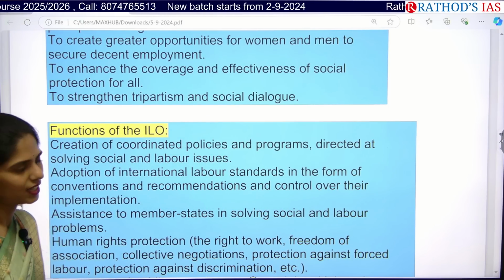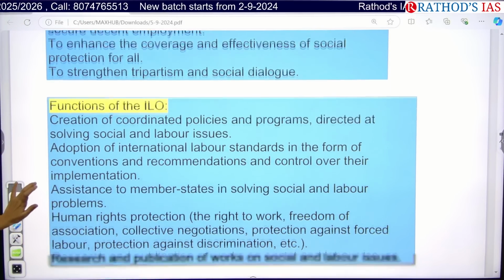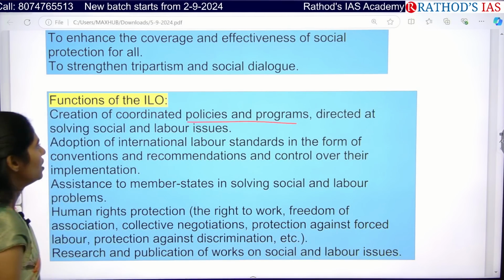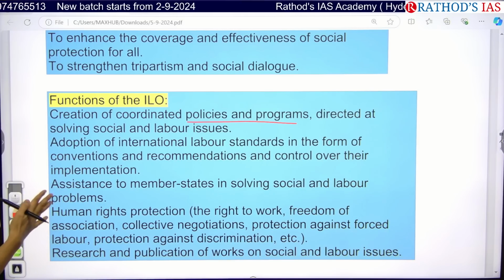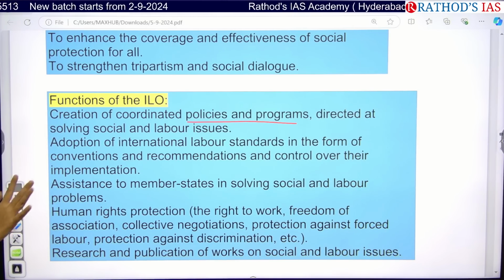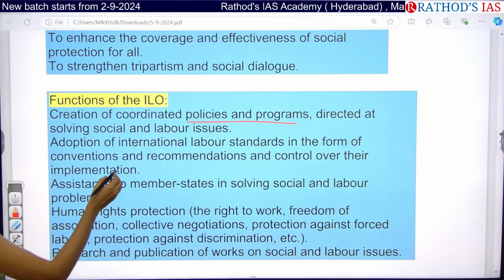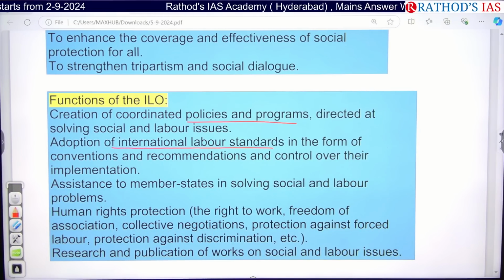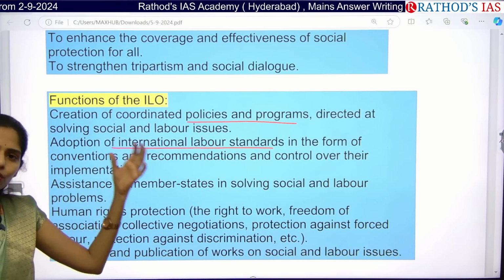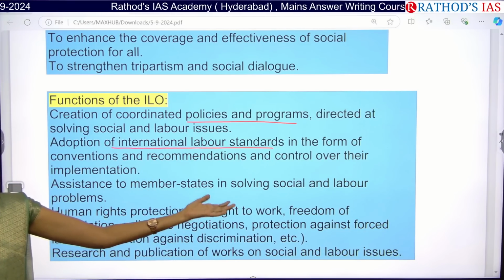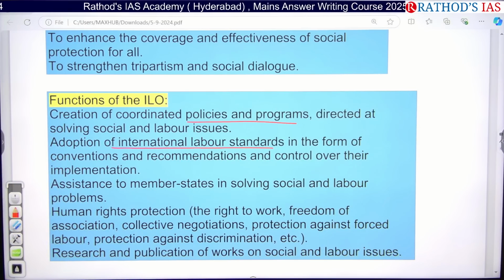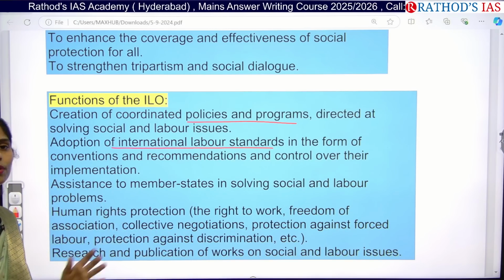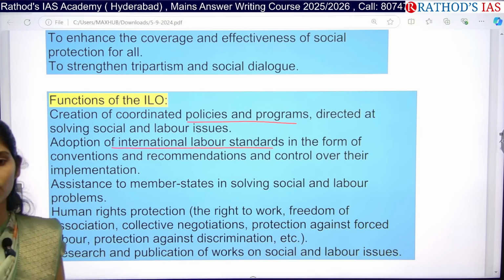Use that. Okay, and what are the functions of this ILO? It will come up with policies and programs to address issues of labor in any country, because it is an international organization. And we also follow these international labor standards. For example, it can come up with conventions, focus on recommendations, and also focus on controlling and implementation of the policies. And it will take help from the member countries so that it can solve the problems of that particular country.